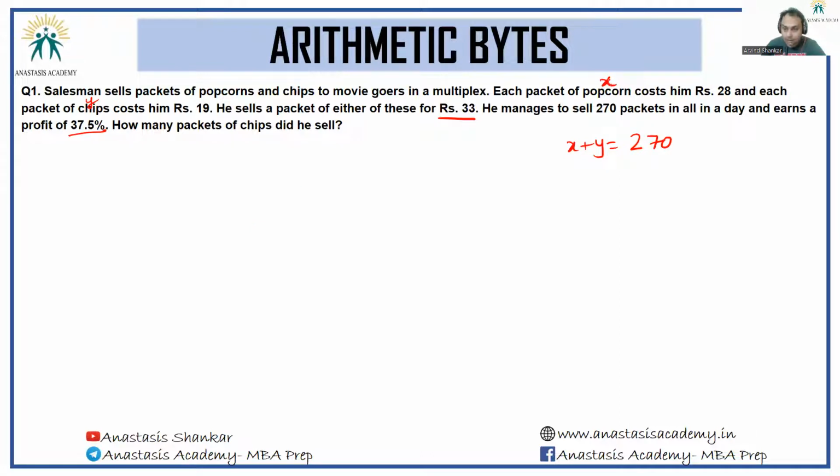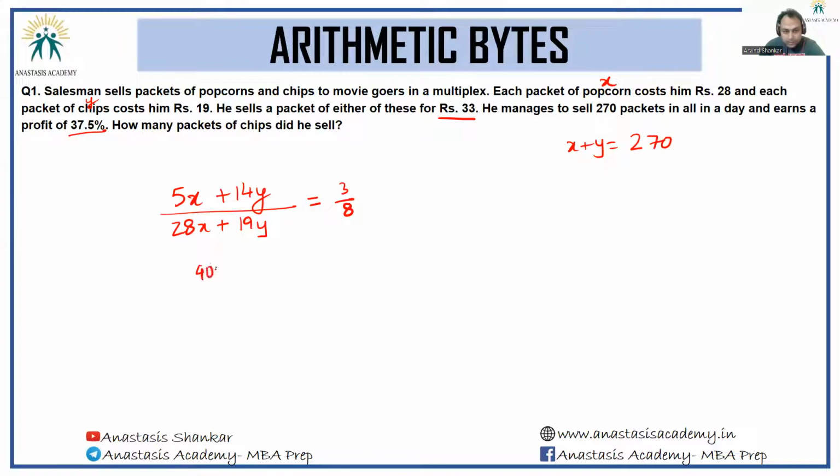Additionally, for every packet of popcorn, his profit was 5 rupees, so 5x, and for every packet of chips his profit was 33 minus 19, 14 rupees, so 14y. But this is the amount of profit. The total cost would be 28x plus 19y, and the profit is equal to 37.5% or fractionally 3 by 8 of this.